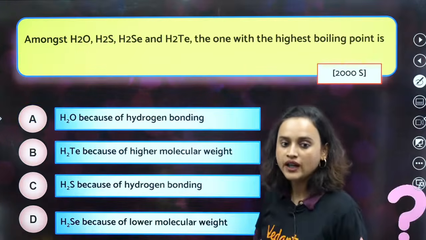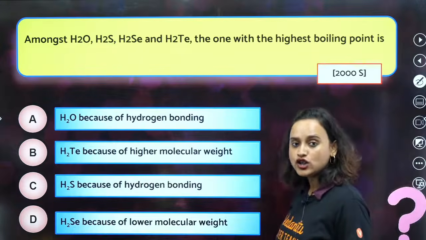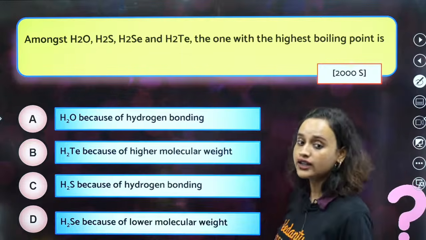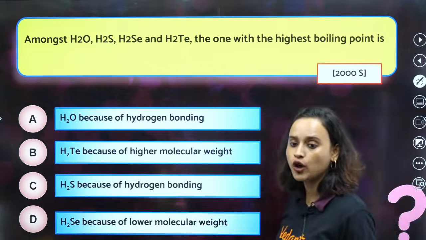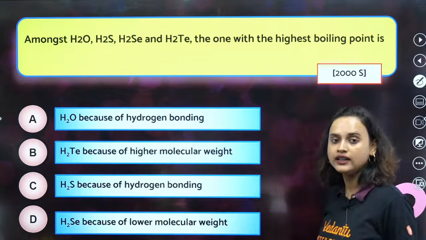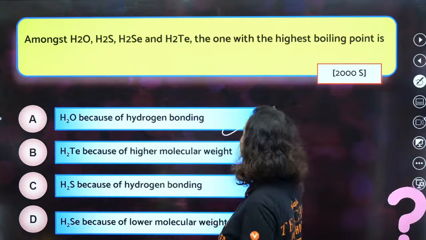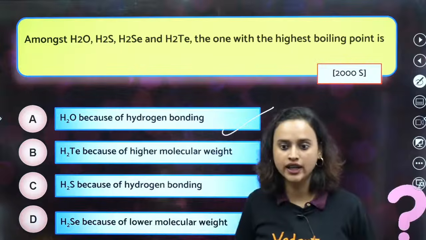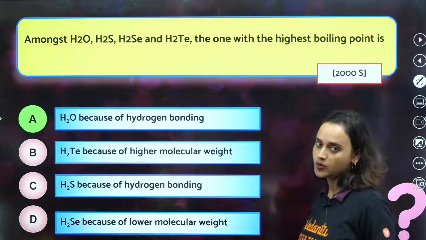Okay. Next, amongst H2O, H2S, H2Se and H2Te, the one with the highest boiling point is obviously H2O because of its hydrogen bonding. Hydrogen bonding is very strong in water, that is why it will be option A.